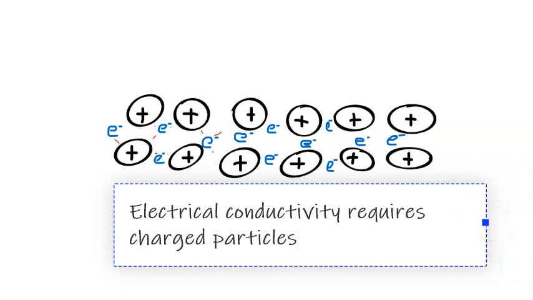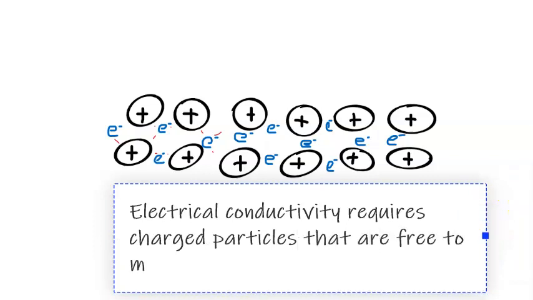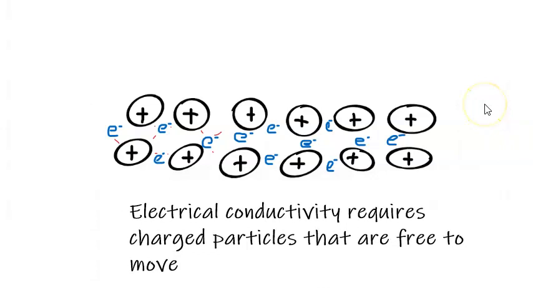So in ionic compounds, we looked at the solid form of ionic compounds, which had cations and anions, which are bonded together with those ionic bonds. So the solid form of ionic compounds did not conduct electricity, whereas it did when it was in an aqueous form and when it was molten. That was because the charged particles were free to move. If we look at these, in that case, the charged particles were ions.